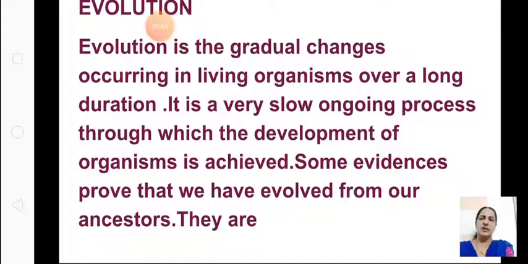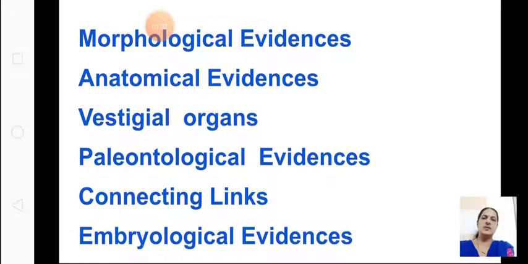There are some evidences that prove that we have evolved from our ancestors. You can go through that video also before what we have done. Now I am just revising what we have learnt already. What are the evidences? One is the morphological evidences, then anatomical evidence, vestigial organs, paleontological evidences, connecting links, and embryological evidences.